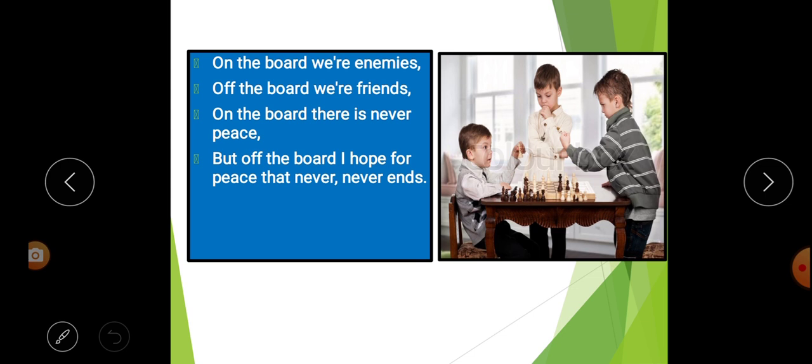So in this stanza, it is said that on the board, both are enemies. Both in the sense the player and the player of the opposite team. They are enemies, but when the game is over, they are the best friends. And the poet also says that on the board there is never peace because there is always fight and war. There is no peace. But off the board, when the game is over, the poet hopes that the peace he gets never ends.